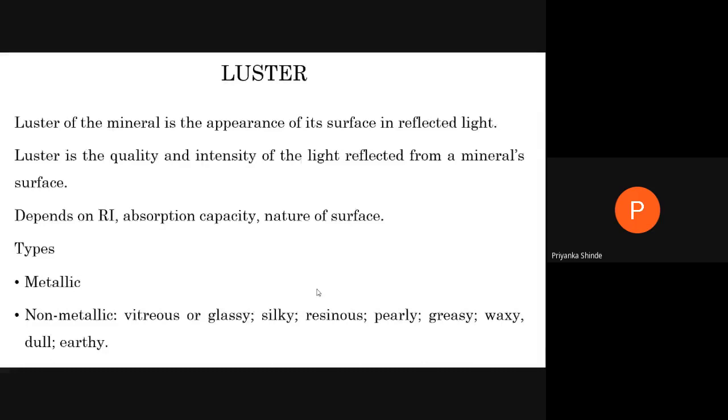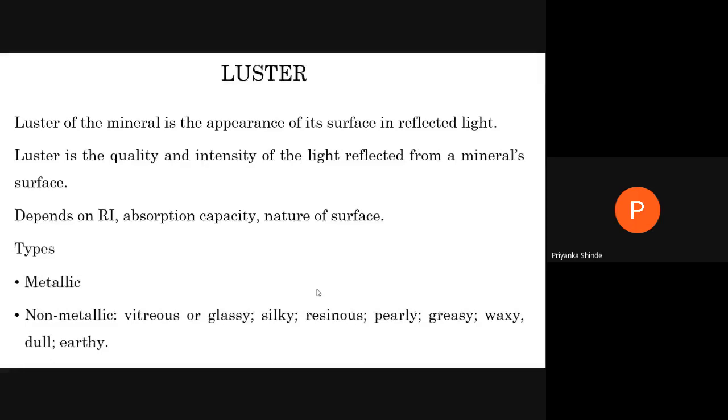Both of these are light dependent properties. Color is what? When light falls on the mineral, it absorbs certain radiations and emits the one which we see as the color of that particular mineral. Suppose a mineral looks purple, that means it is emitting purple radiation.